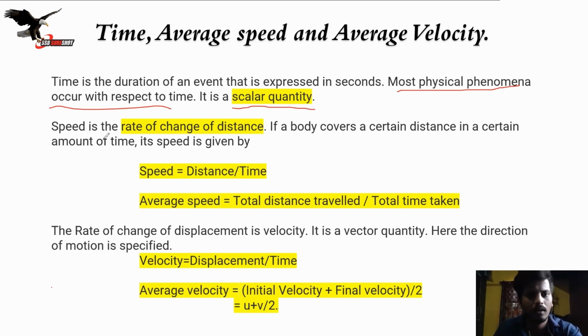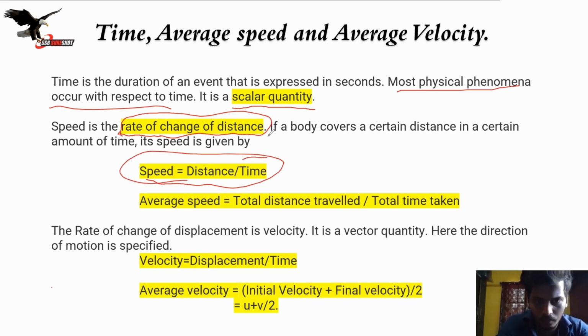Speed is the rate of change of distance. Now here it comes, right? Rate of change of distance. What is the formula of speed? Speed is equal to distance upon time. That is the thing I was trying to tell you. So anywhere it is written as rate of change of something, it will be calculated with respect to time. So speed is the rate of change of distance.